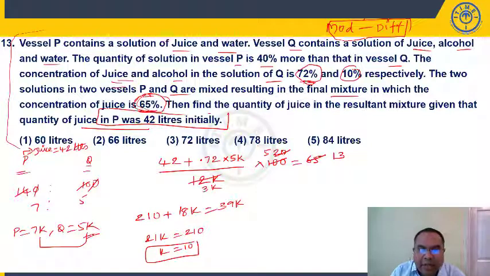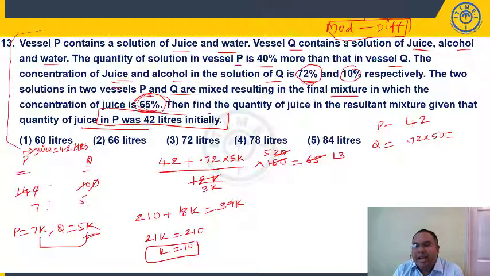Right? Now, in the final solution, what is the question? Question says find the quantity of juice in the resultant mixture. Right, students? Now, if you observe here, 42 liters in P, in Q, we have 0.72 into 5K. K is 10, right? So it is 50.